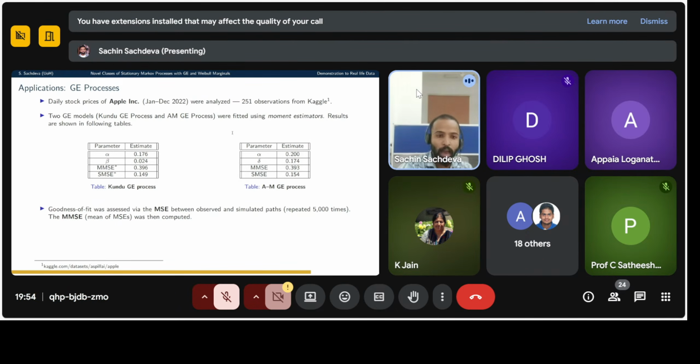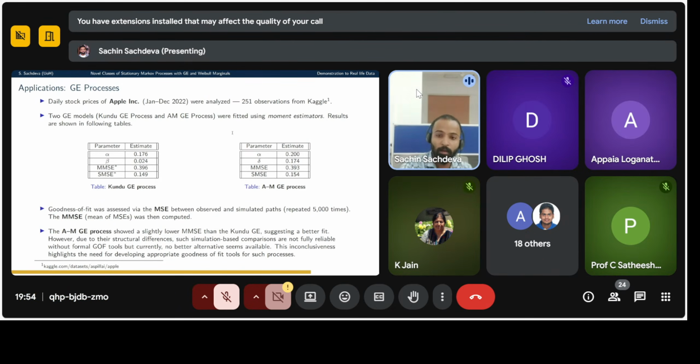So we have used the mean of the mean square errors. The AMGE process showed a slightly lower MMSE than the Kundu GE, suggesting a better fit. However, due to the structural differences, such simulation-based comparisons are not fully reliable without formal goodness of fit tools. This inconclusiveness highlights the need for developing appropriate goodness of fit tools for such processes.